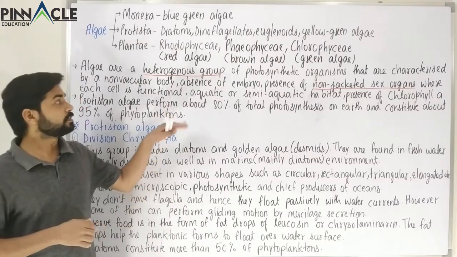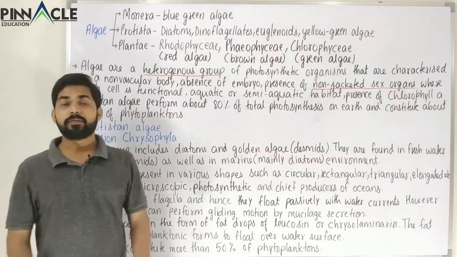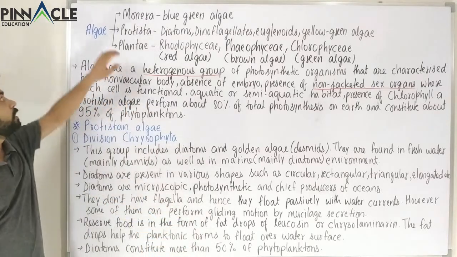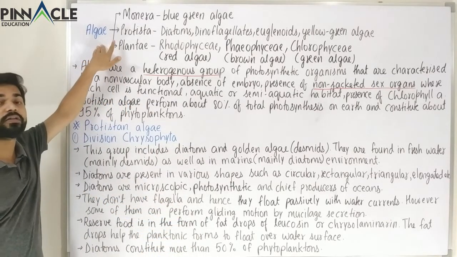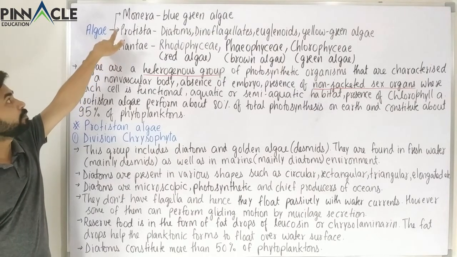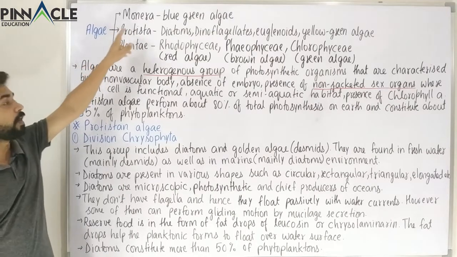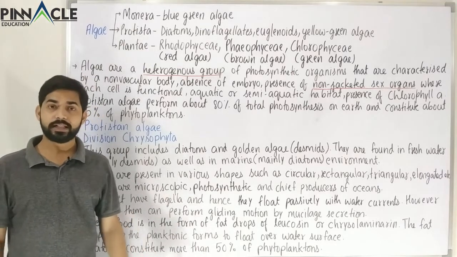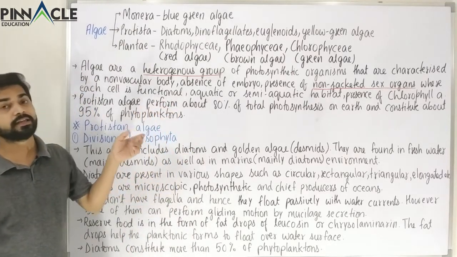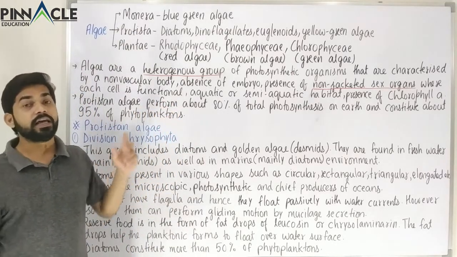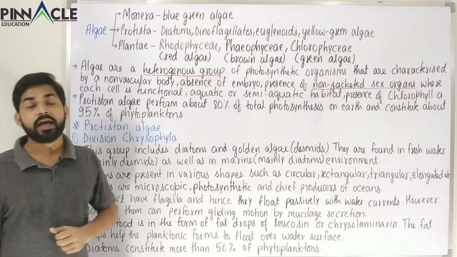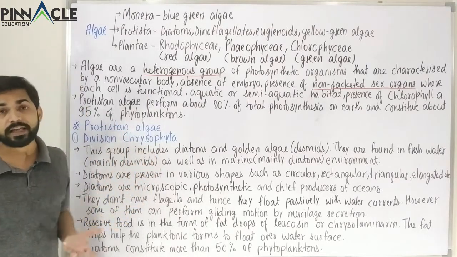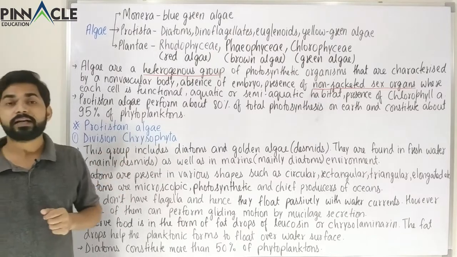Now first let's see where alga are present. Alga are normally present in 3 kingdoms. In kingdom Monera, we see a form of alga which is called blue-green alga. And here in this kingdom, that is, we are studying about Protista, here also alga are present, and these are called Protistan alga. So we will study about its categories later.